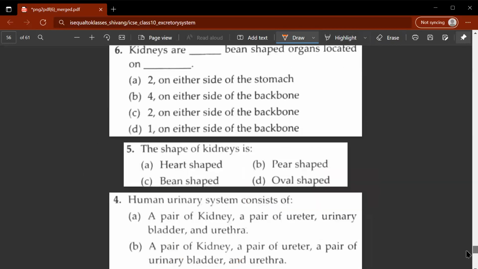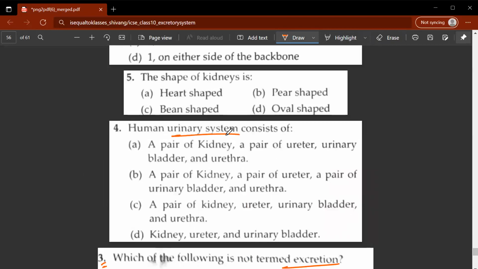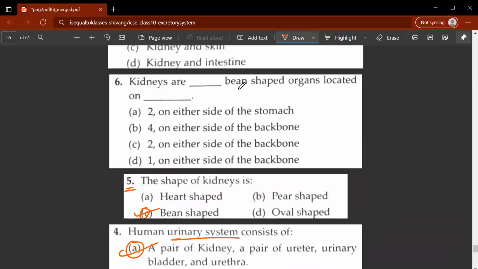Let's move on to the fourth question. Human urinary system consists of what? We know that the human urinary system consists of a pair of kidneys, a pair of ureters, urinary bladder, and urethra. So the correct option would be A. Fifth question: the shape of kidneys is, remember this, bean shaped. Let's move on to the sixth question. Kidneys are bean shaped organs located on... They are two in number and they are located on either side of the backbone. So the correct option would be C.